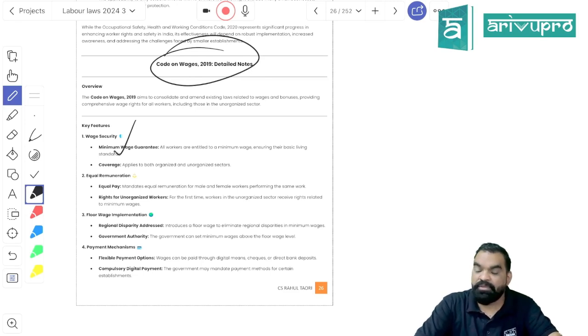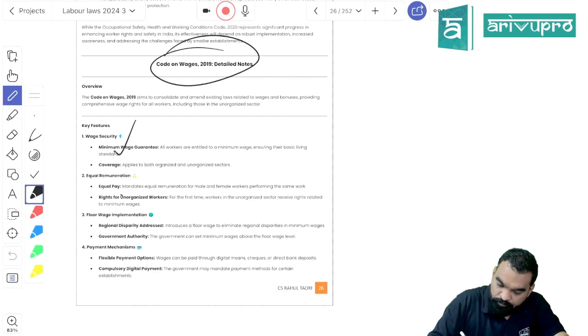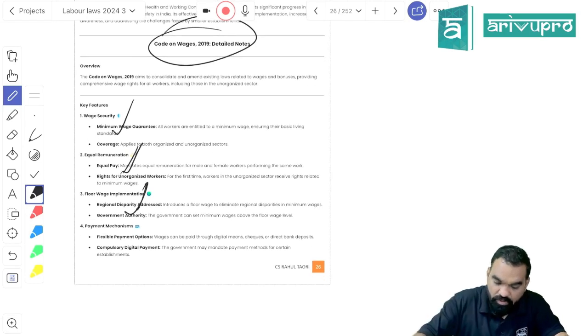The first thing: as of now in India, the minimum wage varies from state to state. There is no central uniform wage rate, but under the new wage code there would be a minimum wage rate determined by the center, that has to be followed by all the states. States can increase that minimum wage but cannot decrease it. So there would be a threshold limit, a central uniform limit that is going to be applicable throughout the nation. Is it clear? Equal remuneration is the same. That is called floor rate.